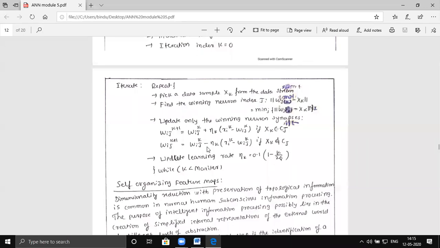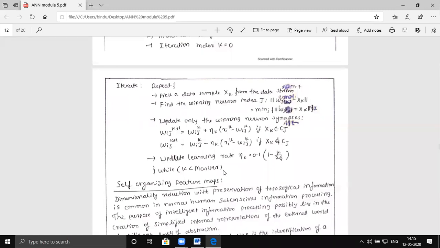Then obtain the next weight update. Once you obtain the weight update, you go for updating the learning rate. Learning rate eta k is equal to 0.1 into (1 minus k by 2q), while k is less than maximum iteration. So you keep updating each of the weight vectors such that at one point either the weights are completely updated or k reaches the maximum iteration.